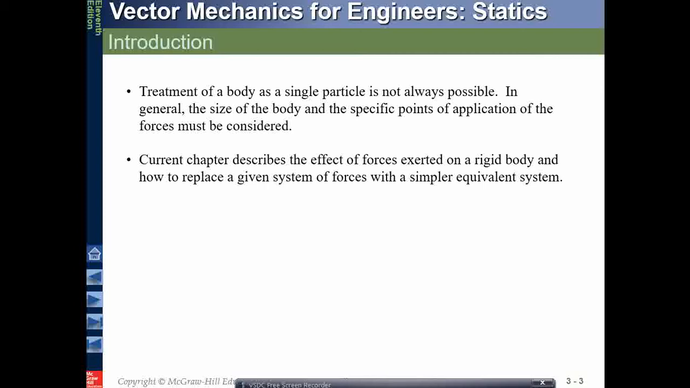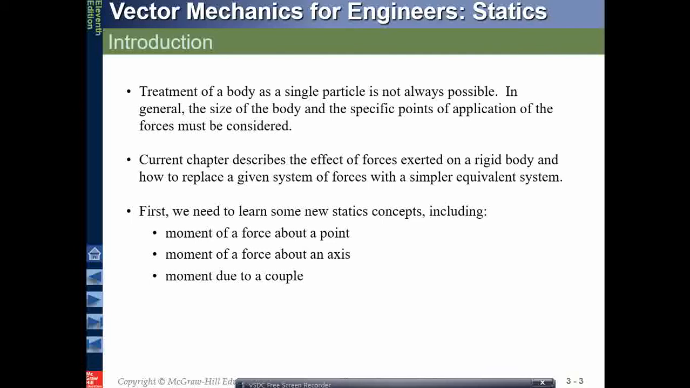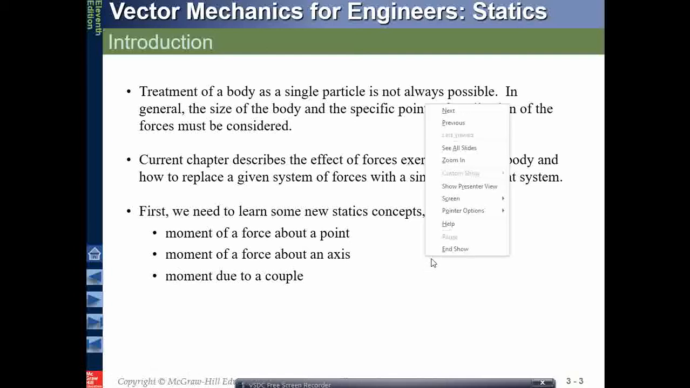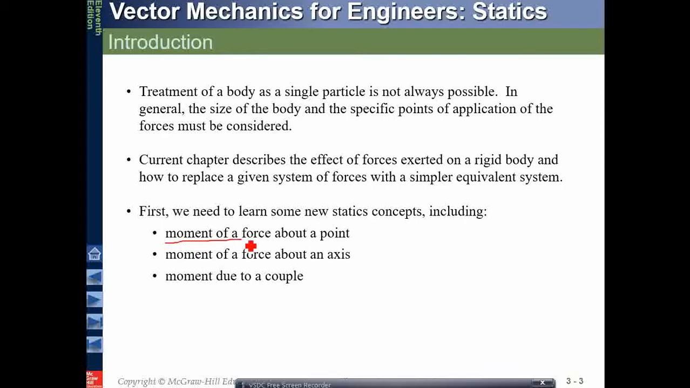This should be taught in a more comprehensive way only after we have a good introduction about what are moments and couples. So we'll first look in this lecture about moments and couples, and then in the next lecture we'll be talking about equivalent systems. So in this lecture we'll be discussing moment of a force about a particular point, and moment of a force about an axis, and what is a couple.